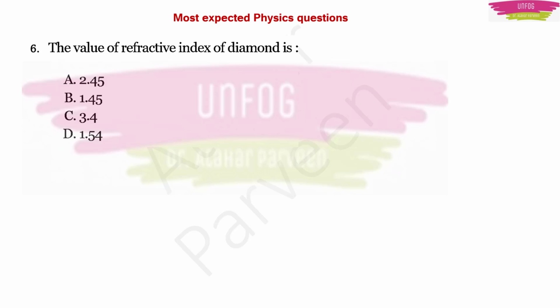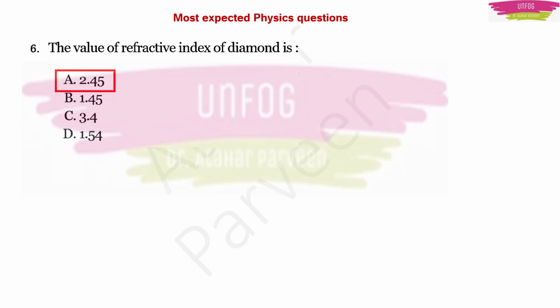Another question. This is from optics. This is also a most expected question. The value of refractive index of diamond is. So here we have 2.42 as the refractive index of diamond. But here because they have not given 2.42, we will give the nearest number, which is 2.45.